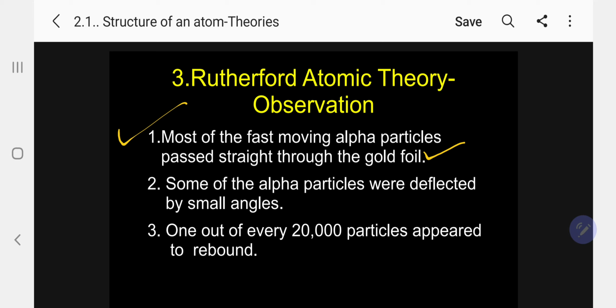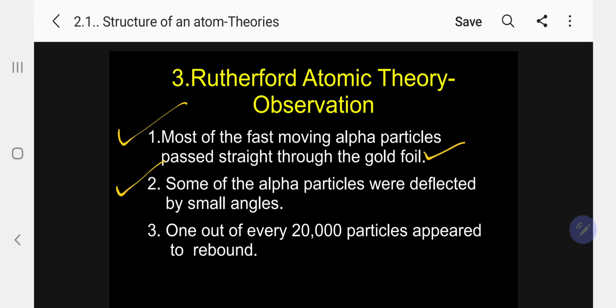That means the atom is circular, the nucleus is at the center, and the rest is fully empty space, so all the alpha particles penetrate.